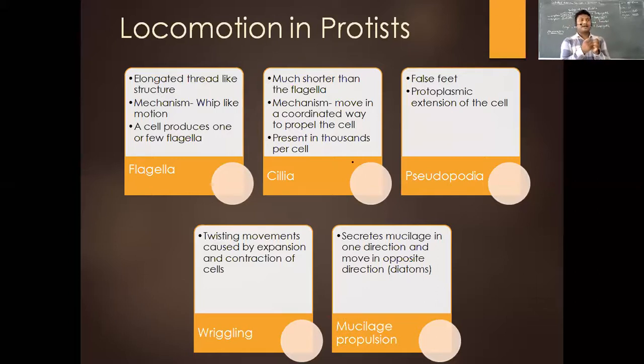The flagella is a long whip-like structure. When you want to control an animal, you rotate the whip and hit the organism. It is a complete round structure, and the locomotion in the flagella is something similar. The entire flagellum rotates and propels the organism toward the front, just like a whip. One cell typically has only one flagellum in most cases, but in some cases it may have more than one. Coming to the next one, the cilia. You have to understand, these are much smaller.